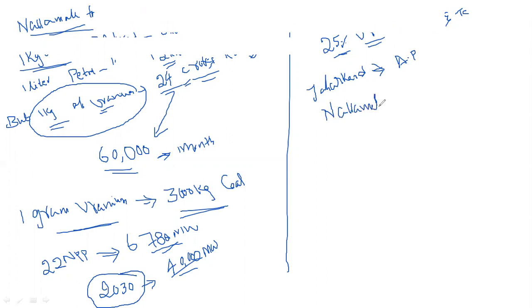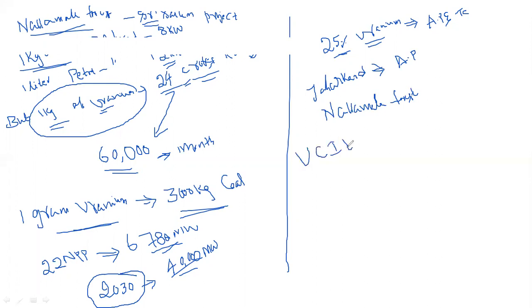The Nallamala forest, 83 kilometers, is in Amarabad Mandal. And one more thing is that there is UCIL. UCIL stands for Uranium Corporation of India Limited.